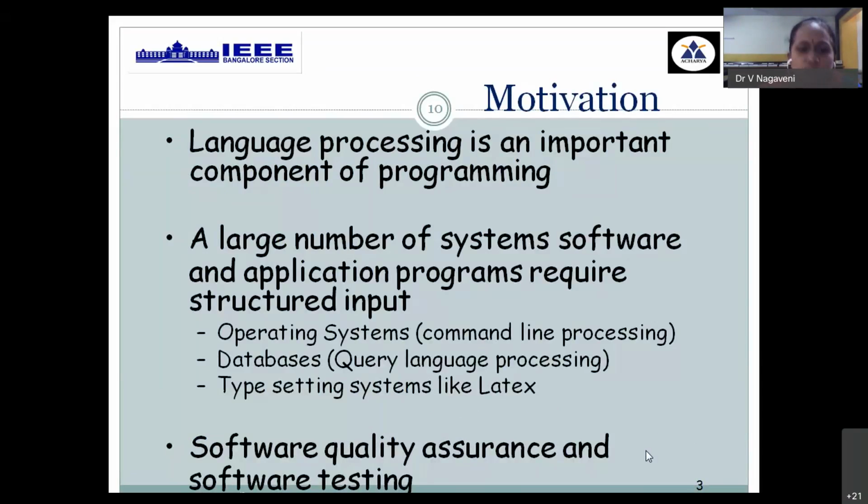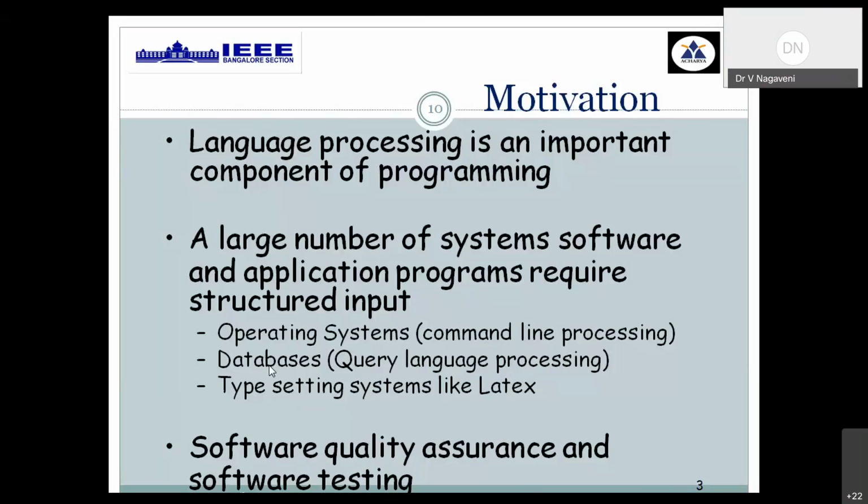N number of system software and application software have been developed right from second generation computer systems till the current era. In the development of any system software or application software, we need the help of the compilation process. Even in the development or evolution of operating systems, particularly command line processing, we need the help of the compiler.